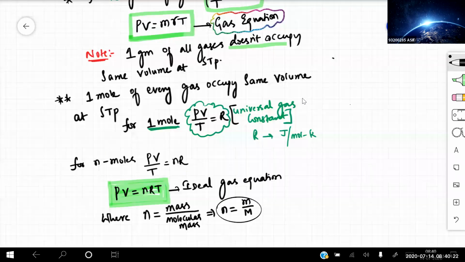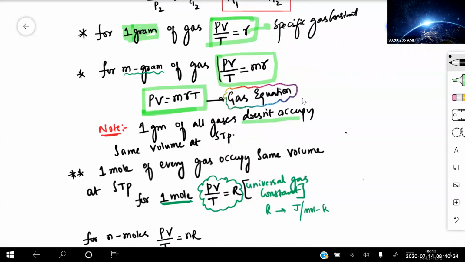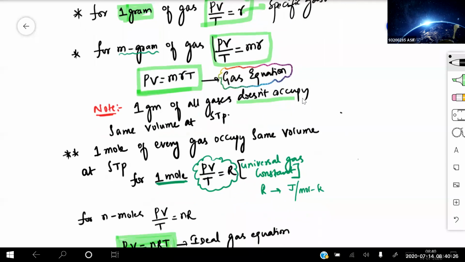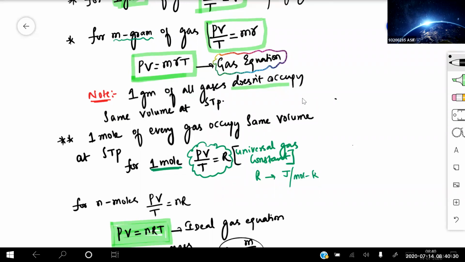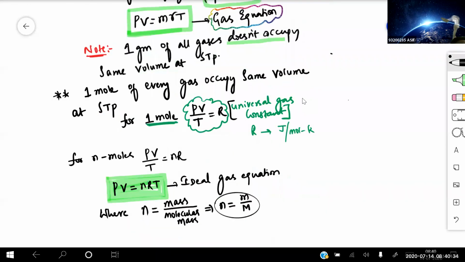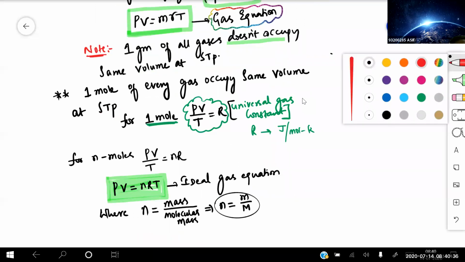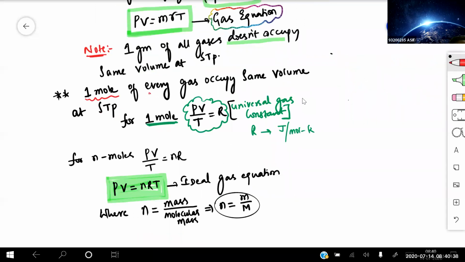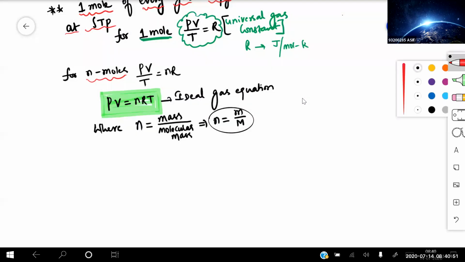So when we talk about 1 gram of a gas, PV = m into small r into T. Small m is nothing but mass, small r is specific gas constant, and capital T is the absolute temperature. In the same way, for 1 mole of gas, 1 mole of every gas occupies the same volume at STP condition. So for 1 mole, PV/T = R, and for n moles, PV/T = nR.